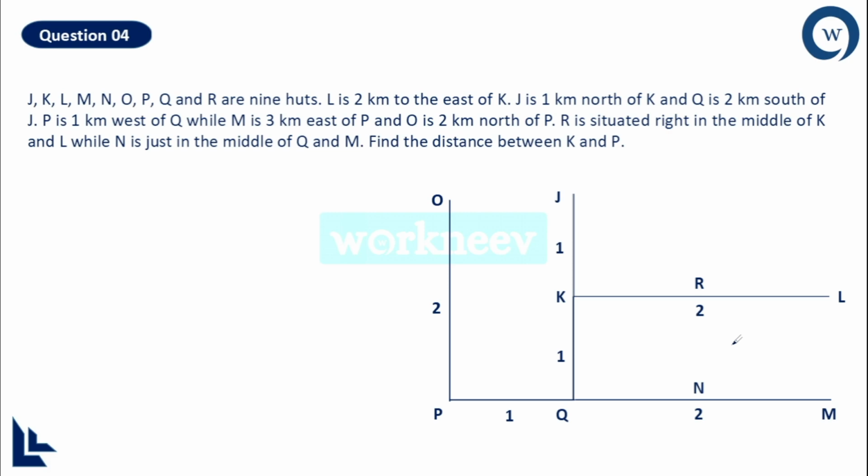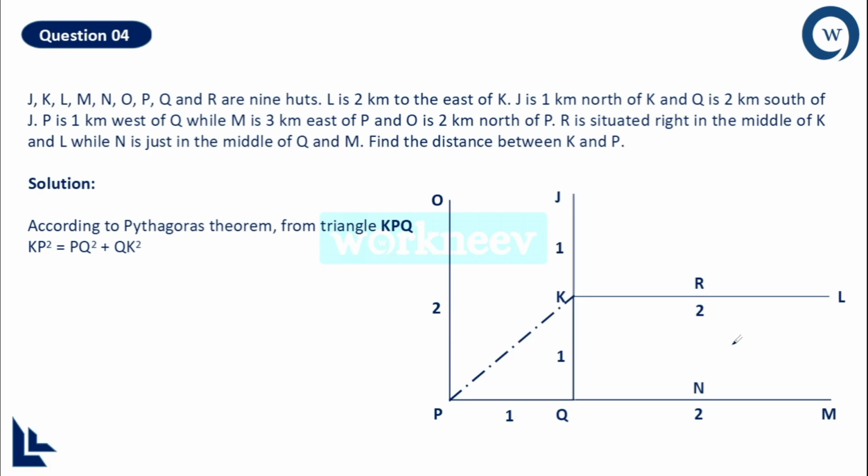So I have written everything, and now the question is the distance between K and P. This is what you need to find out. Now you can see the triangle, right? Which is the triangle? Triangle is KPQ. It's a right angle triangle, and you can apply Pythagoras theorem to find out the length of KP. So according to Pythagoras theorem, it says that square of the hypotenuse will always be equal to sum of the squares of the remaining two sides, right?